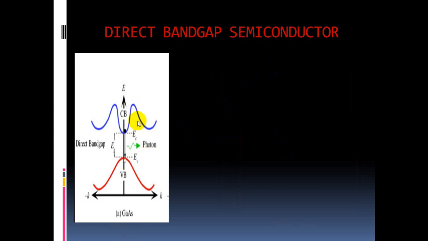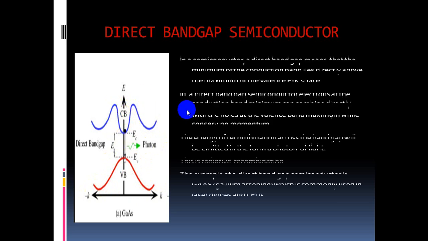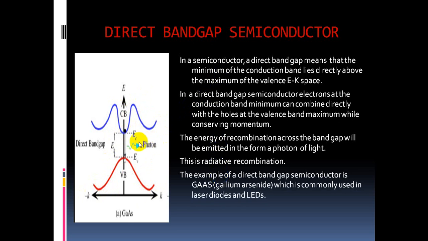So this is the energy diagram of a direct band gap semiconductor. By obeying E proportional to k squared, the hole energy always changes parabolically, and the electron energy also changes in a parabolic manner. So these are the points which we already discussed in the previous slide. Once again, in a direct gap semiconductor, the minimum of the conduction band lies exactly above the maximum of the valence band in E-k space. We are taking energy versus k.